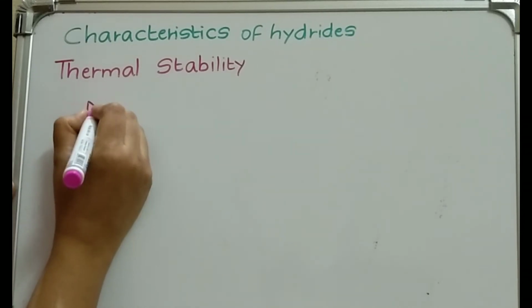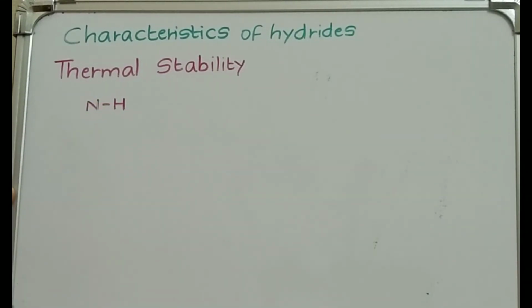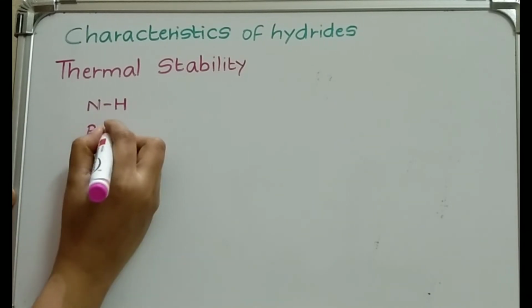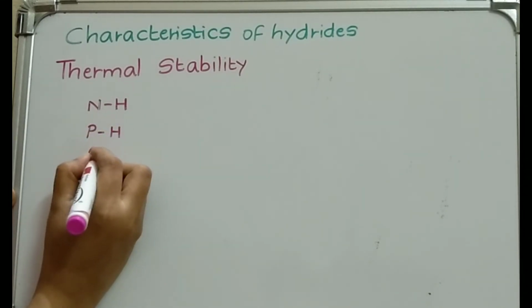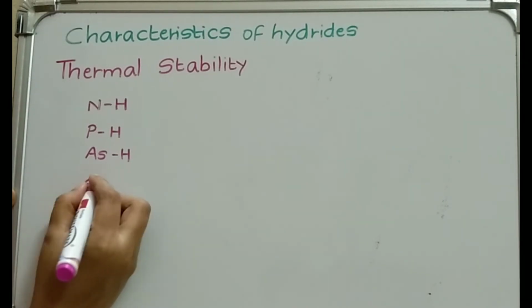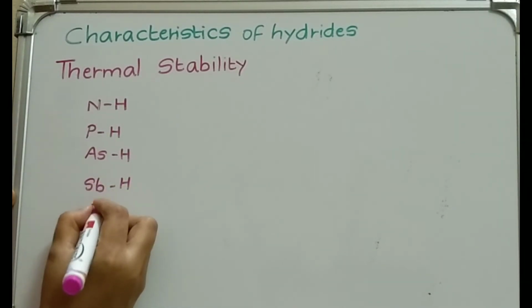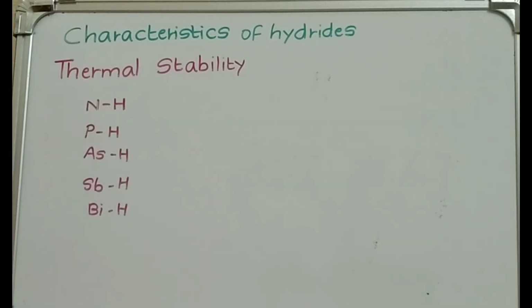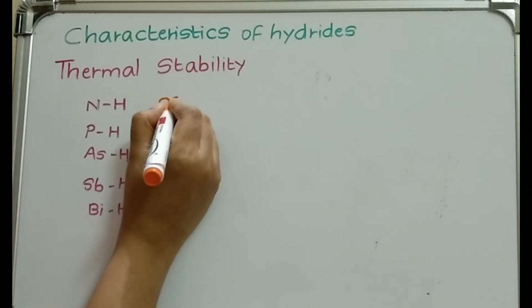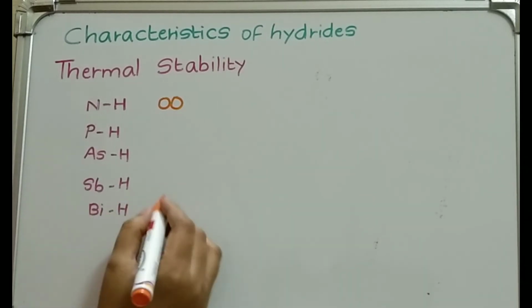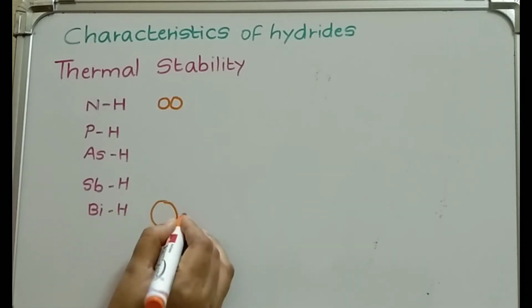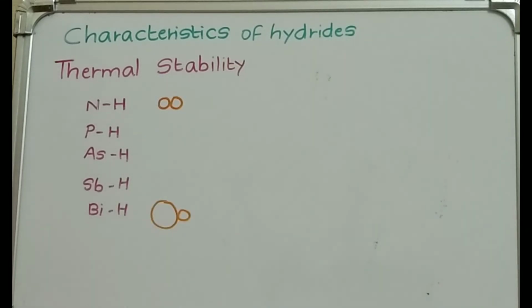Nitrogen and hydrogen, correct, they both are combining, they are forming the hydrides. Then P and H, then As and H, then antimony and H, and Bi and H, correct. Hydrogen size remains the same, but for these elements what is happening? The size goes on increasing, correct. Now if we check N and hydrogen, that is the first one, size is small, and Bi and H, Bi will be big, hydrogen will be the same size, small.